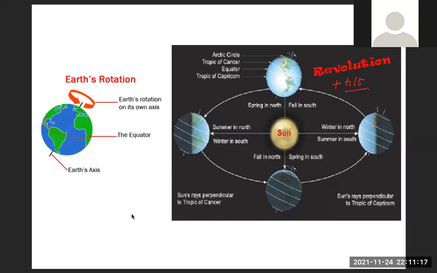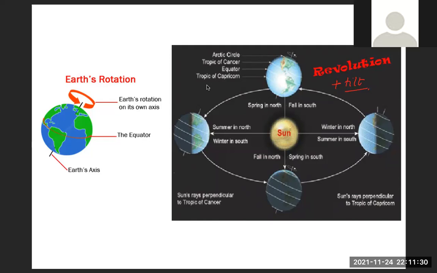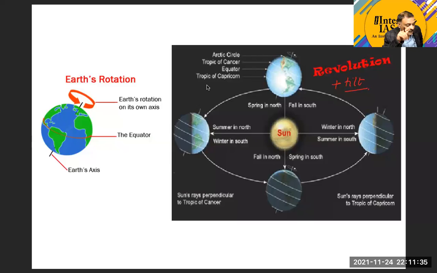Yes. Changes in season are the result of, Abdul, please repeat. Revolution. Not only revolution, Abdul, revolution on a tilted axis. You got this point, Abdul? Yes.